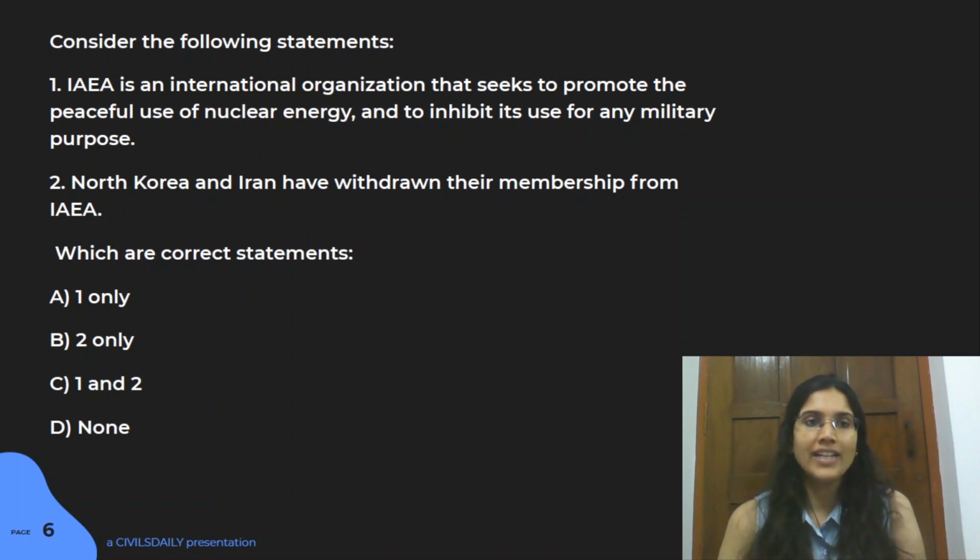First statement is right. Again, make sure you go through which all countries are part of this particular body. Like, go through the membership. Like, South Sudan is not a member of this particular body right now. Then there are some other countries also, right? Small countries. You can look into those particular countries, right?